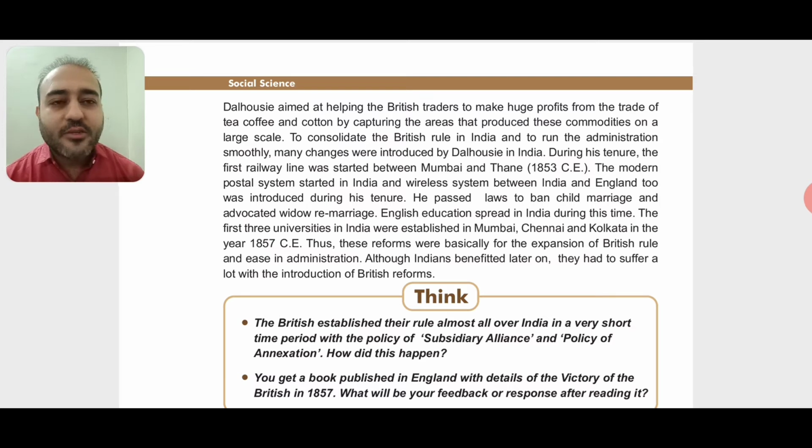Now slowly and gradually they had started capturing the kingdoms also. Now they had a lot of power also. So they were in need of tea, coffee and cotton. All these things were very much in demand in the European nations, so they wanted the maximum quantity to take away to England and the European nations for selling.